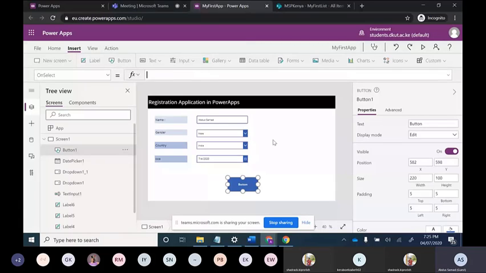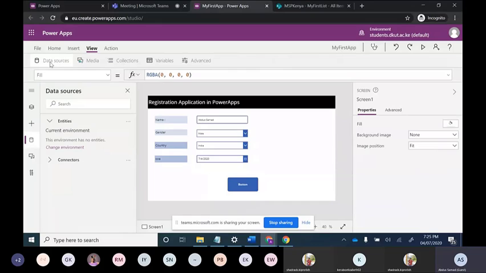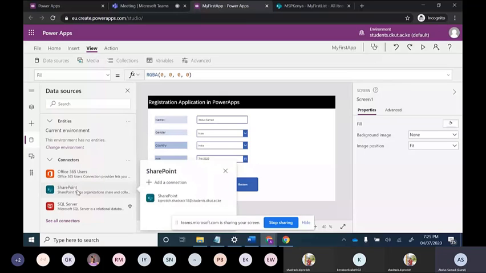Firstly, we will connect our database with this. How can we connect our database? Can you see this view option? We will click on this view and move on to data sources. We have moved on to data sources. Currently, you can see no connectors are there, no database is there. So we will select connectors. We want to use SharePoint. So I will select SharePoint from here. So SharePoint is there.